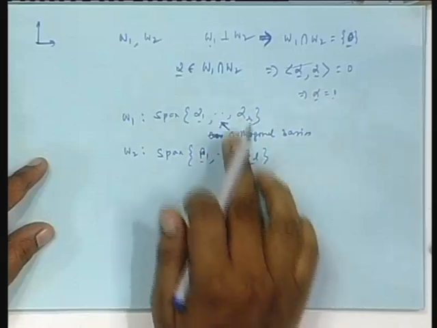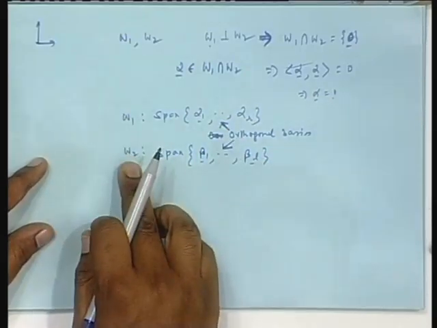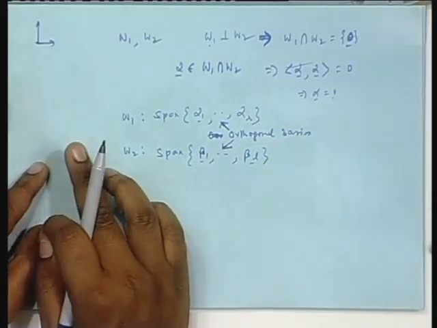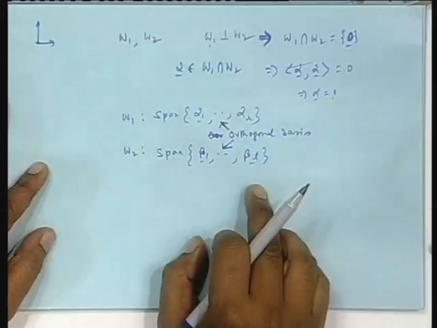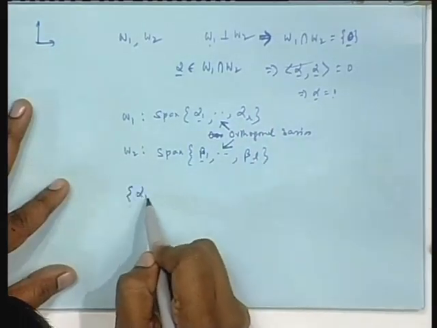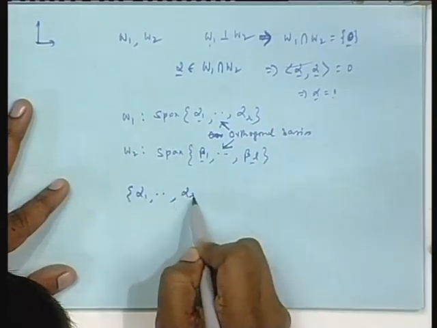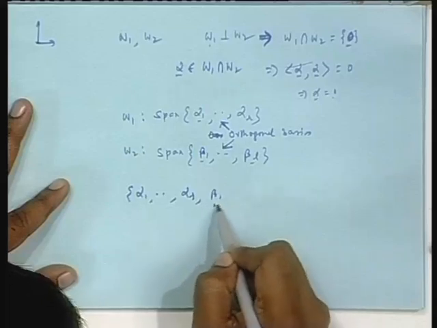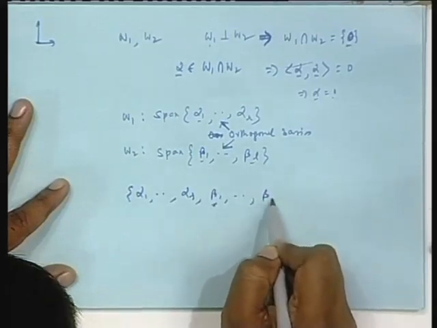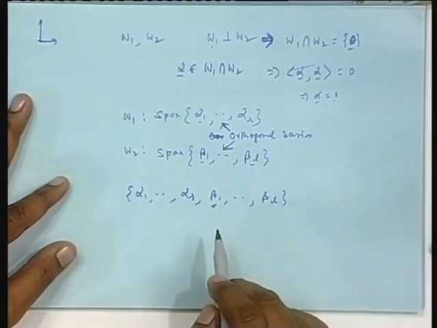Then I form a union of the two bases. Obviously, W1 and W2 intersect at 0, we have proved as before, and now we form a basis. Is it an orthogonal set?